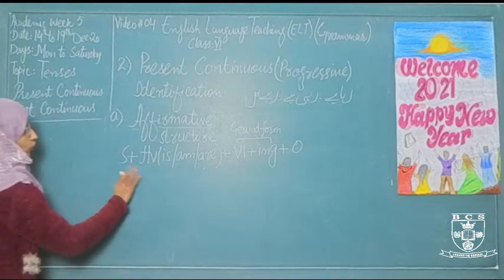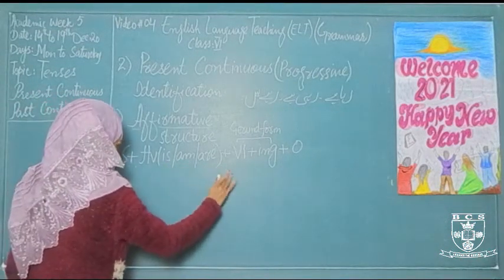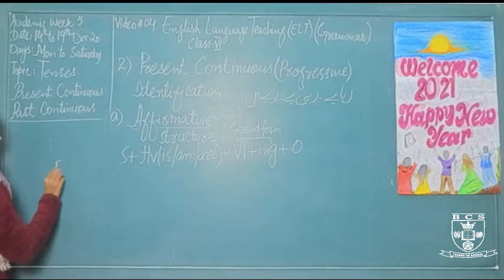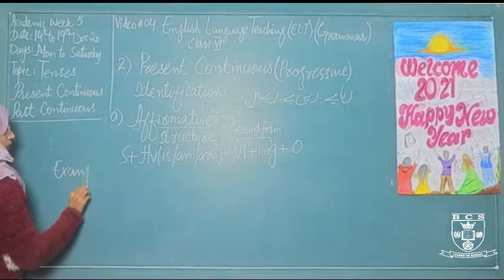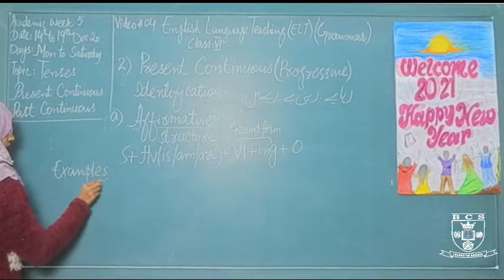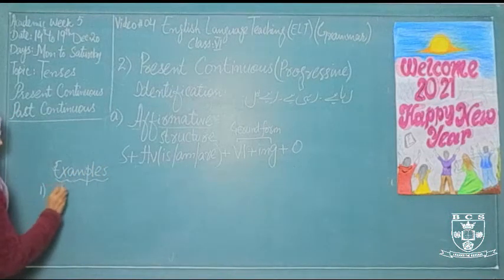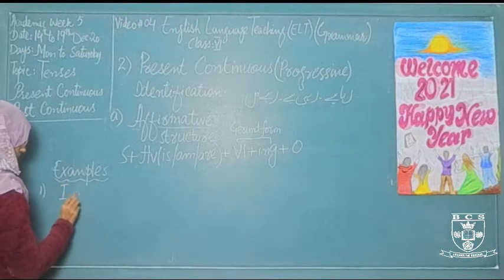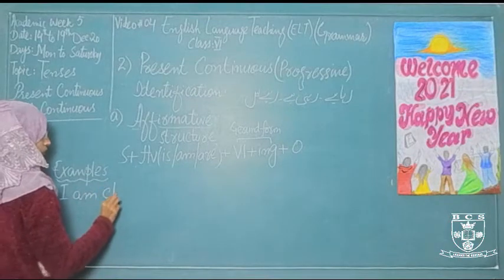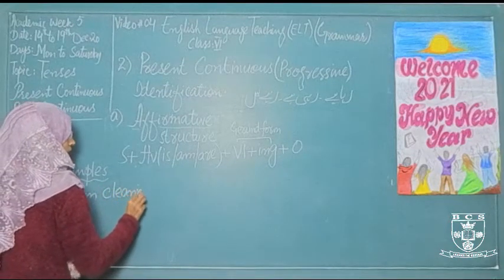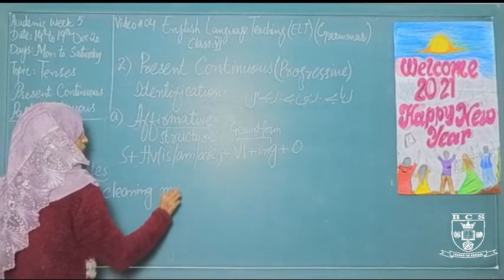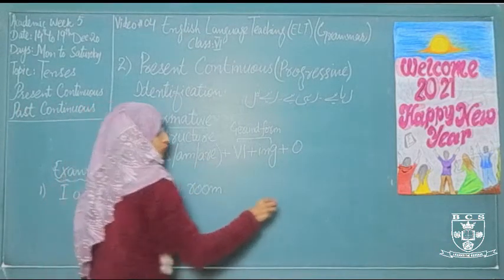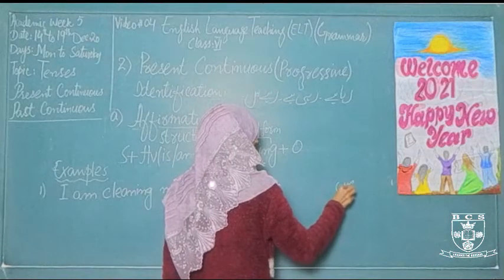And I have told you for which pronoun these helping verbs are used. So we just take a few examples for clarifying this structure. The first is: I am cleaning my room. The Urdu translation is